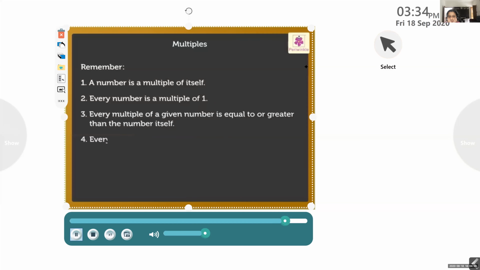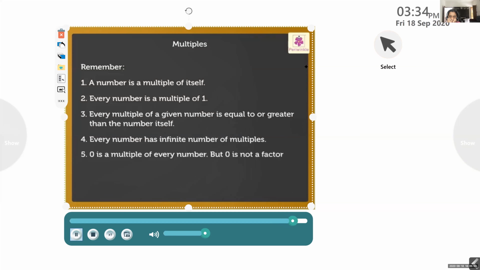Every number has an infinite number of multiples. 0 is a multiple of every number, but 0 is not a factor of any number except 0.